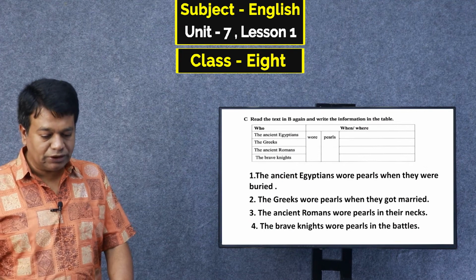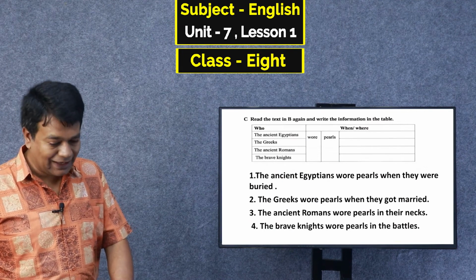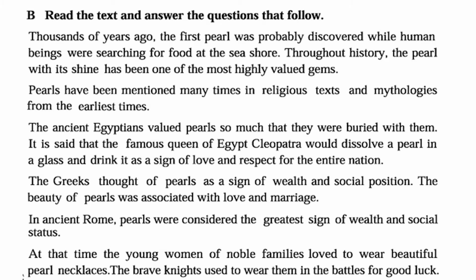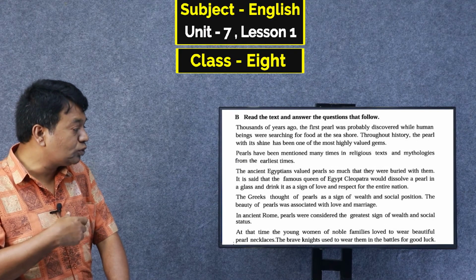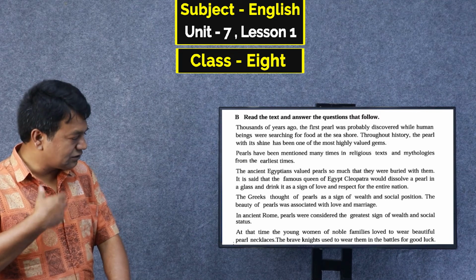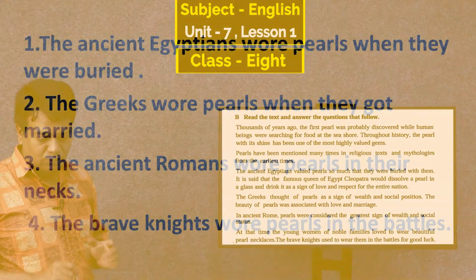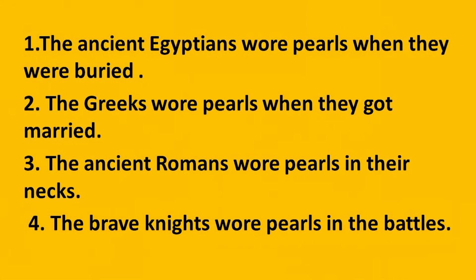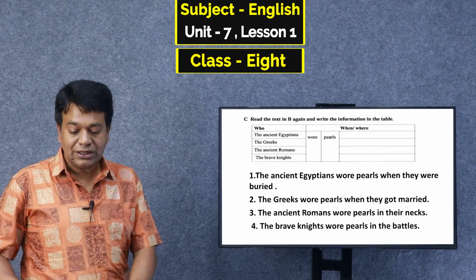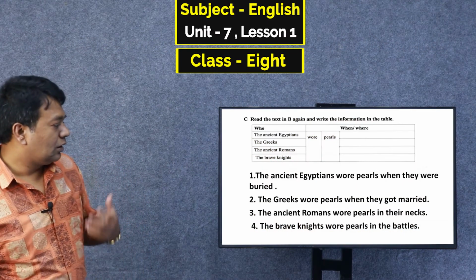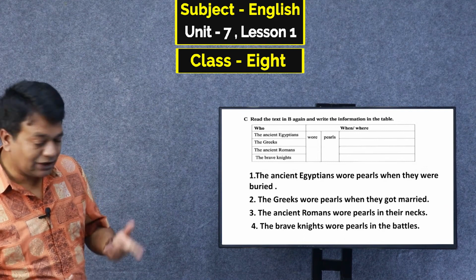Then the third one, the ancient Romans. So again go to the text. For the ancient Romans, pearls were considered the greatest sign of wealth and social status. So you have to write this sentence. You have to make this sentence easy, and then you have to write it in your own language. Just see here, I have given one. The ancient Romans wore pearls on their necks. That means they wore it as an ornament.